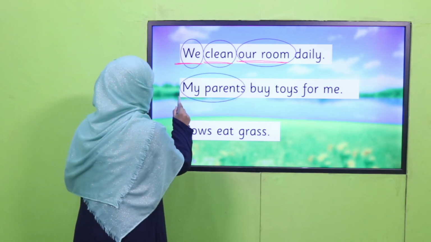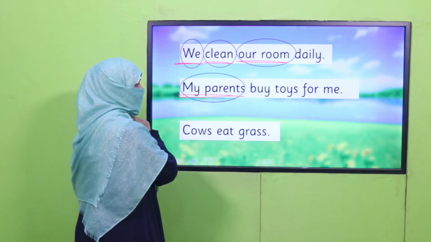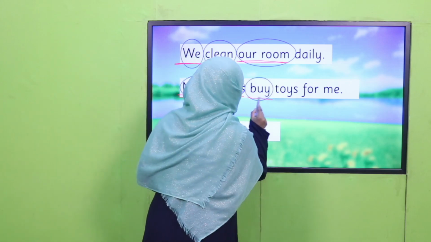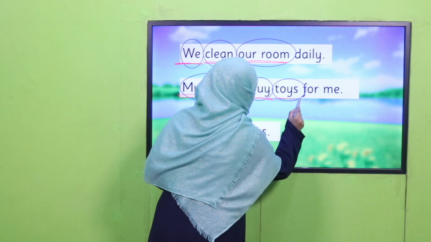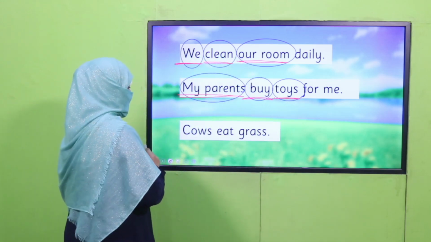My parents. Who is doing the action? My parents. So it's subject. What they are doing? They buy. So it's verb. And what do they buy? They buy toys. So it's object.